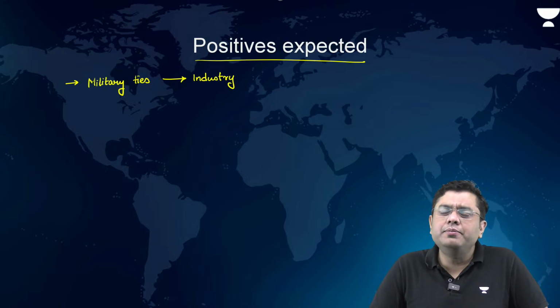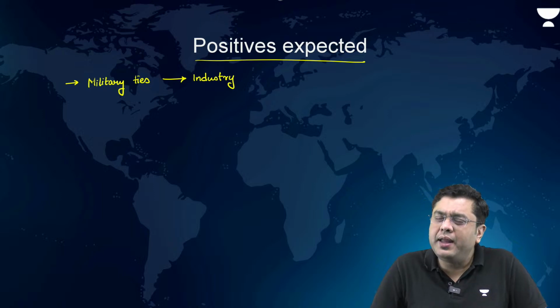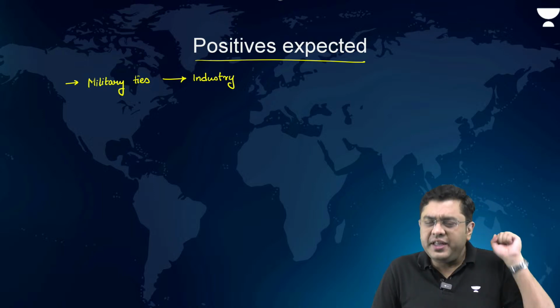Then, when it comes to our neighborhood, that is where we can have a breather.